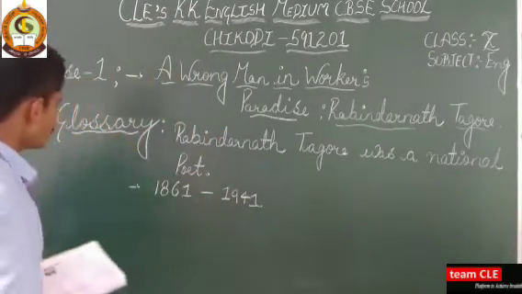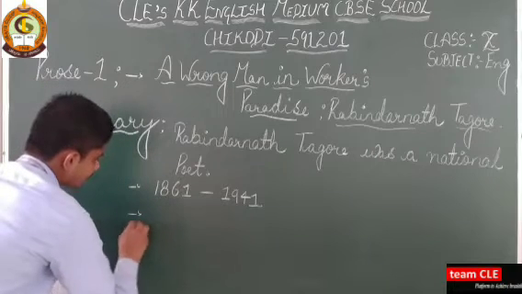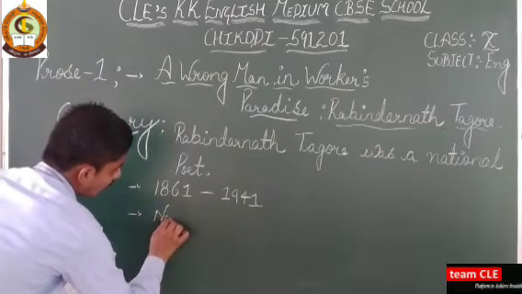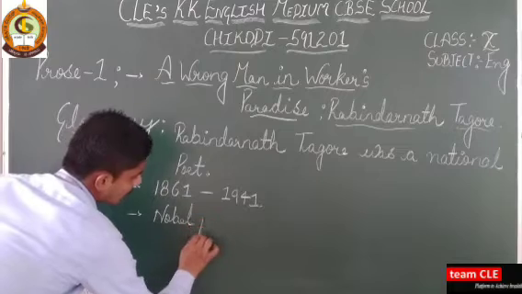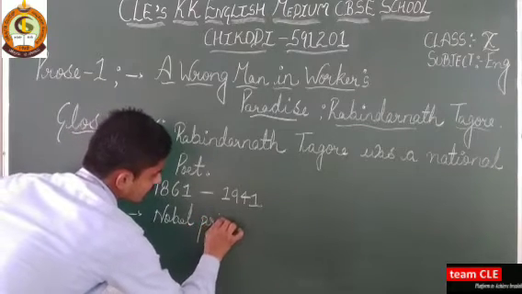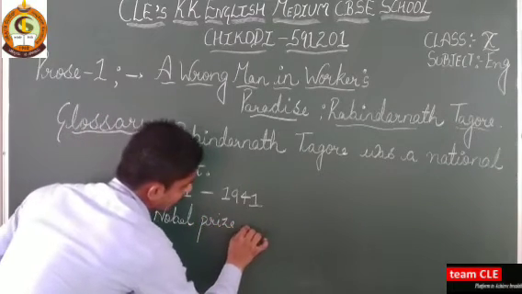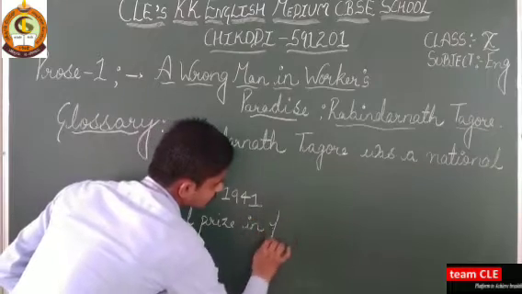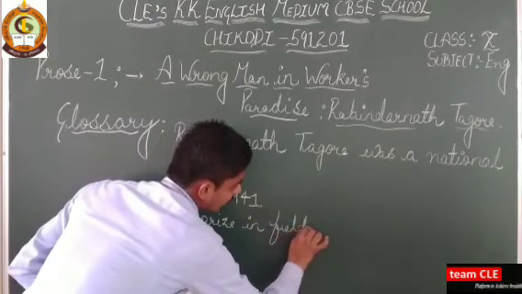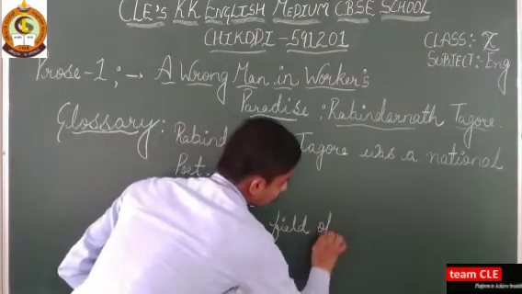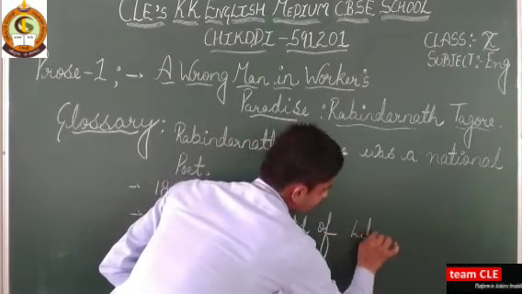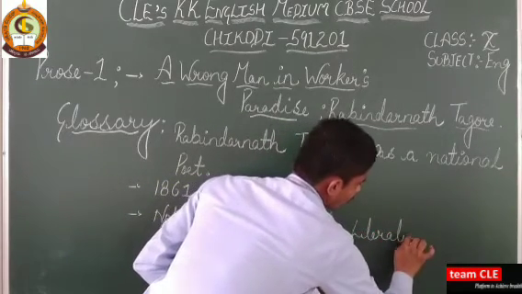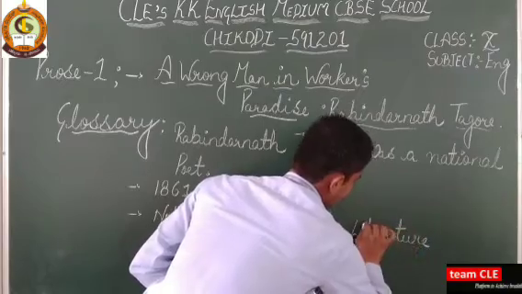As I told you, he was awarded the Nobel Prize in the field of literature.